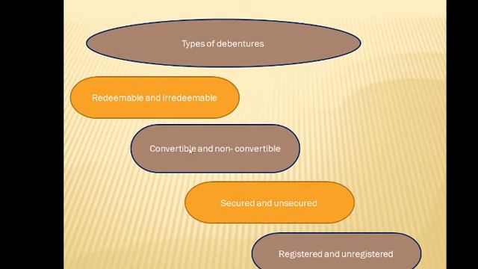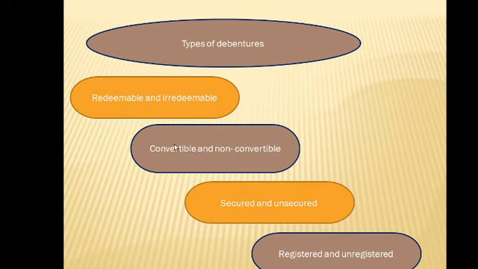Convertible debentures. These are the debentures that can be converted into shares of the company on the expiring date of a pre-decided period. This is the type of debenture where you agree with the person that on a certain date, maybe after 2 years or 3 years, you can convert the money for your debentures to what?